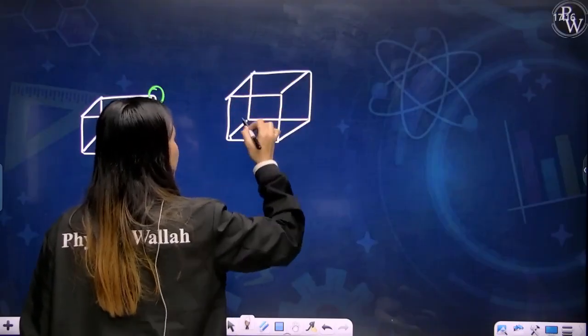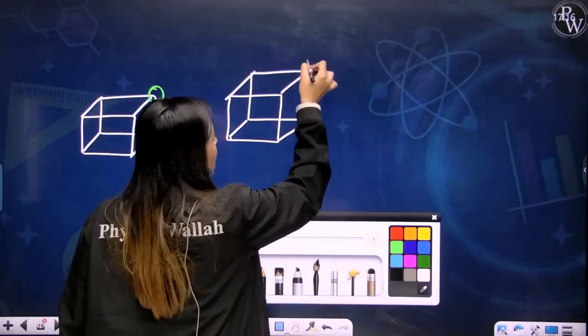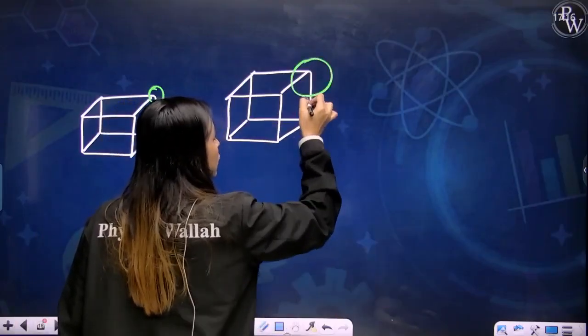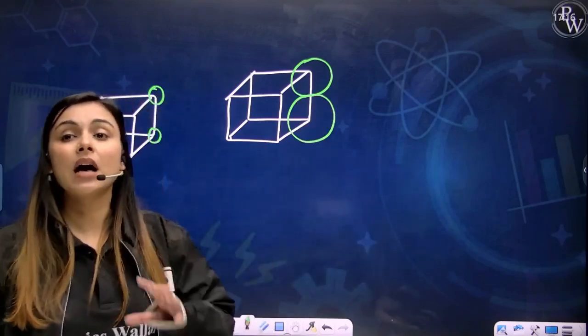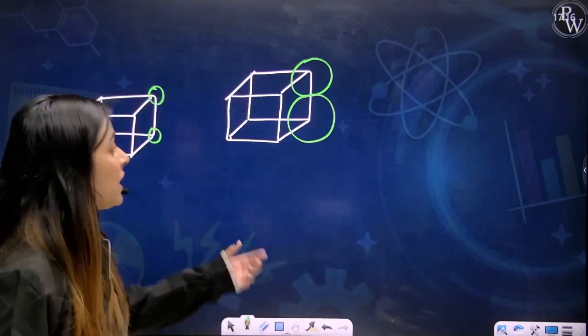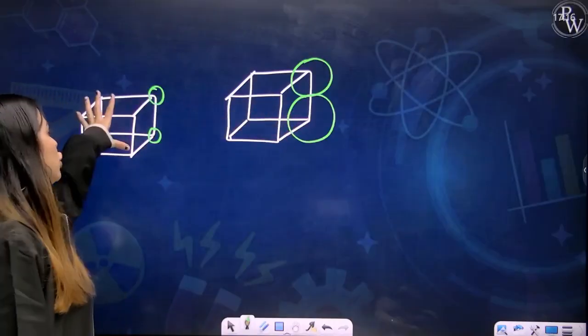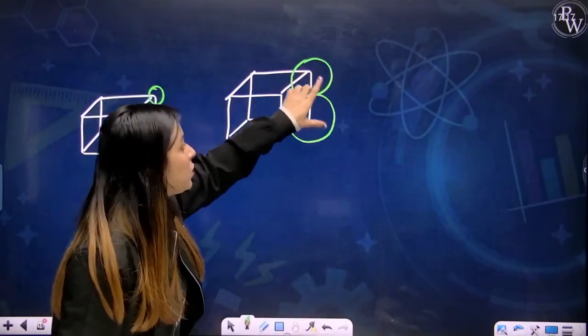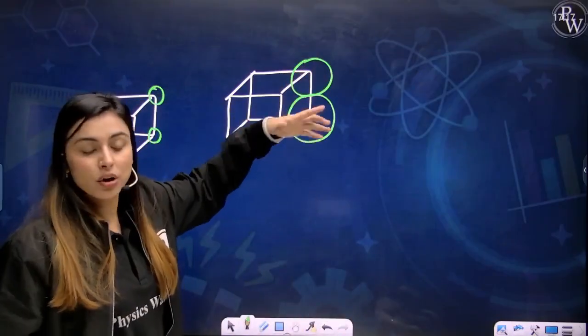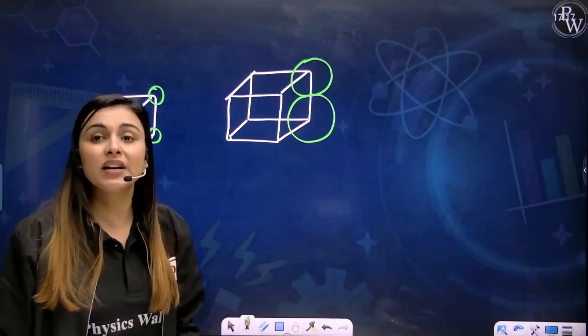I'll just make one edge so you will understand. This complete atom will be touching this atom like this. This is how atoms actually exist. But if I had drawn like this, I would not have been able to show you how the atoms are present at the corners. If you see your NCERT, you'll see the correct diagrams where all the atoms at the corners are actually touching each other. So in reality, they are touching each other.